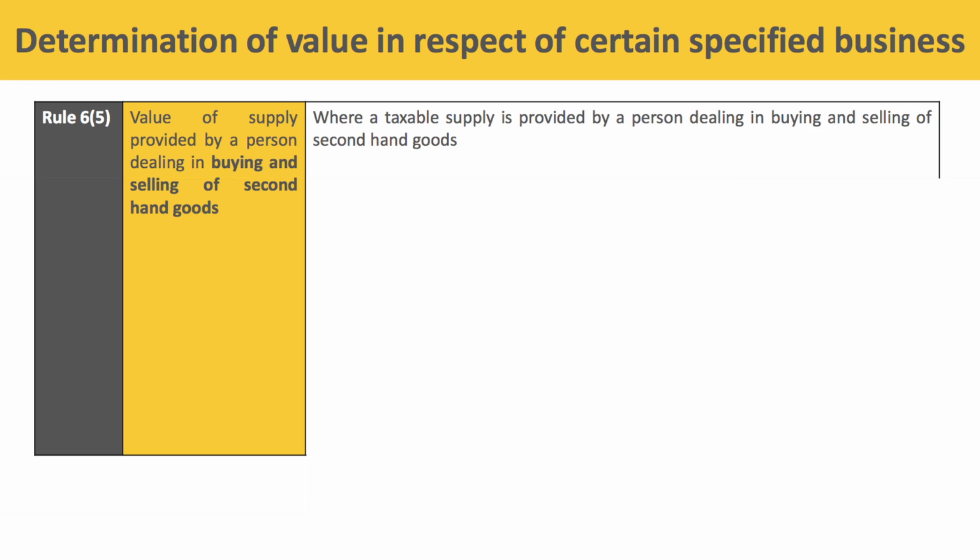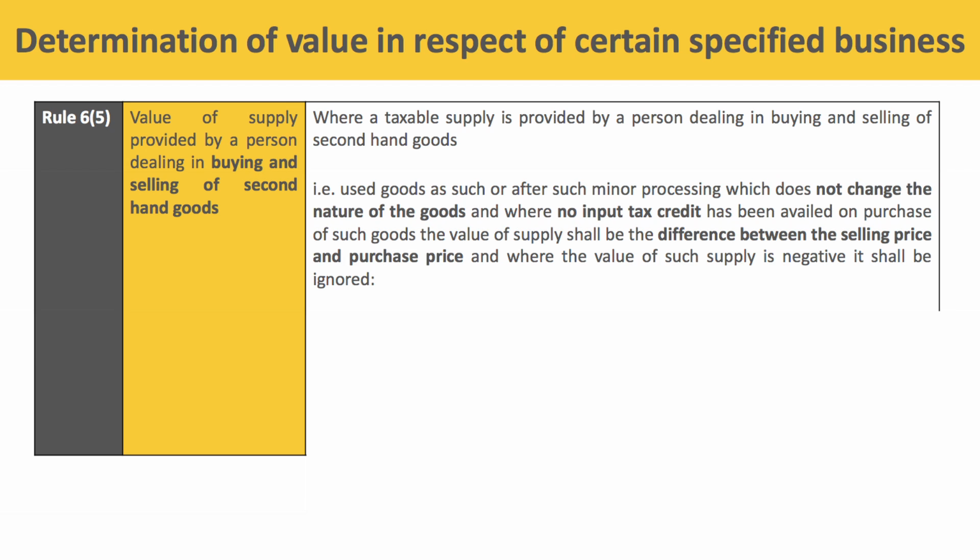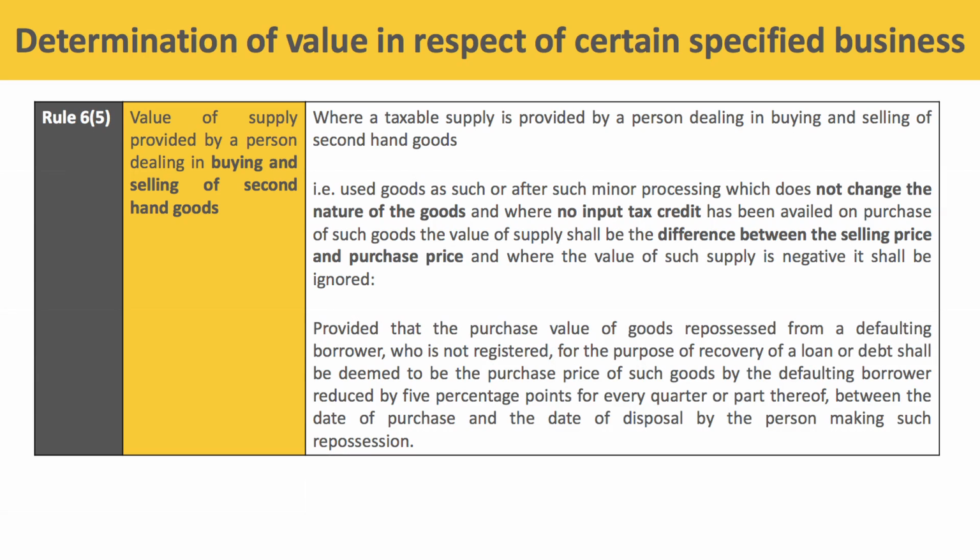It says where a taxable supply is provided by a person dealing in buying and selling of second-hand goods, that is used goods as such or after such minor processing which does not change the nature of the goods, and where no input tax credit has been availed on the purchase of such goods, then the value of supply shall be the difference between the selling price and the purchase price, and where the value of supply is negative, it will be ignored.